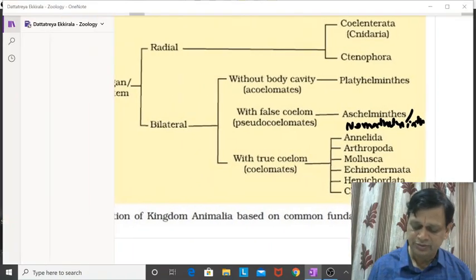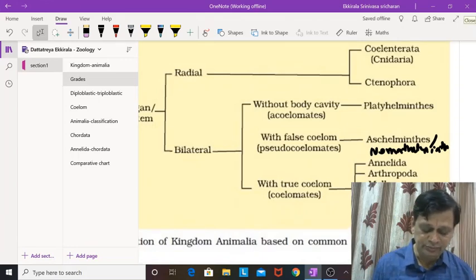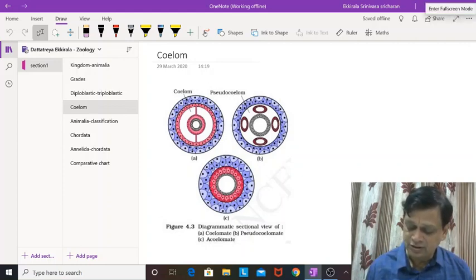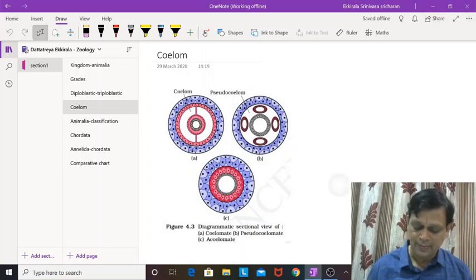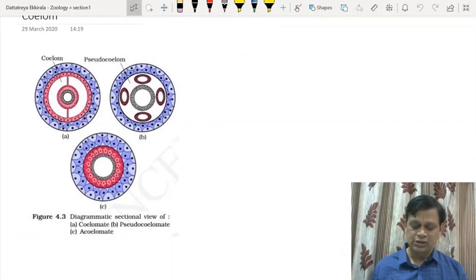Now coming next, Kingdom Animalia classification is also based on coelom.